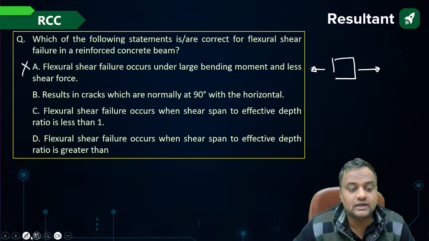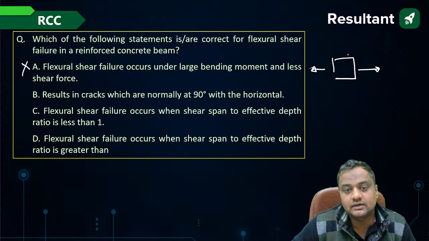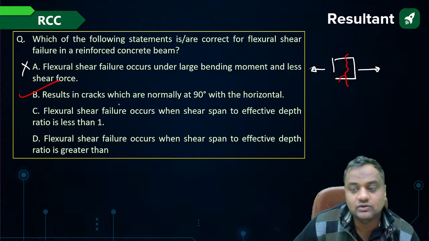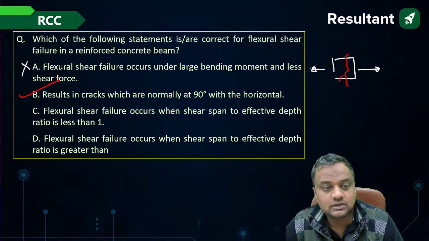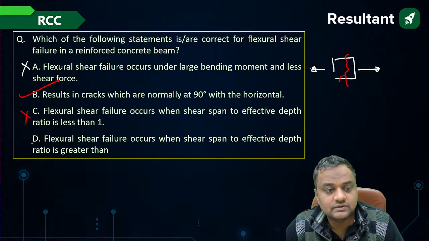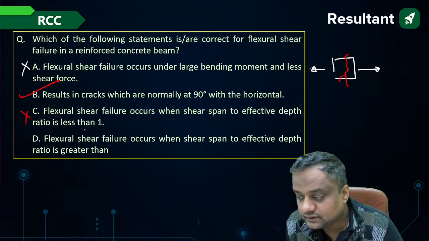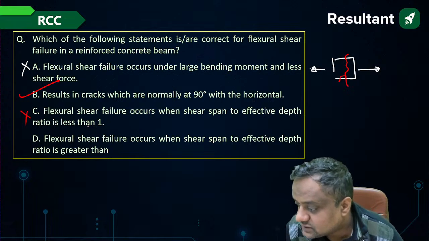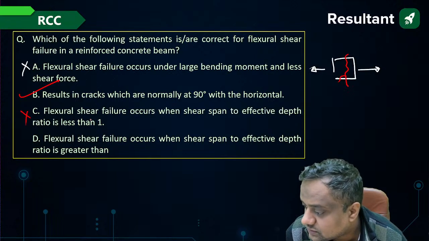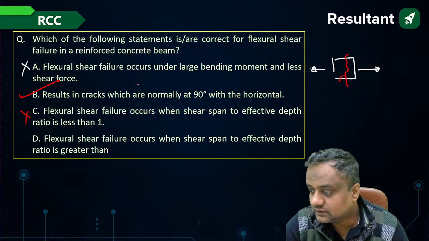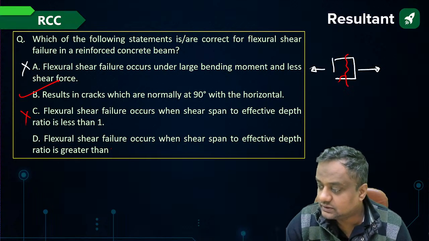So of course the failure, when these kinds of stresses are acting, will be at 90 degrees. Flexure shear failure occurs when span to effective depth ratio is less than 1. It occurs when it is greater than, okay. For flexure shear failure the span to depth ratio here has nothing written. What is the misprint?